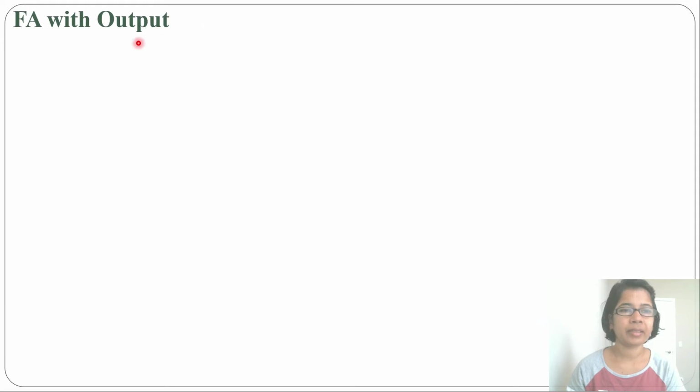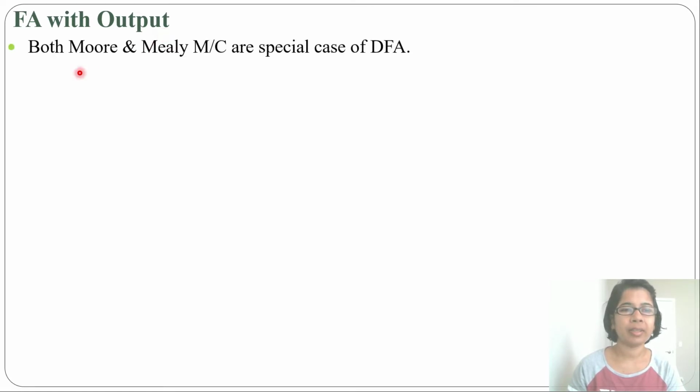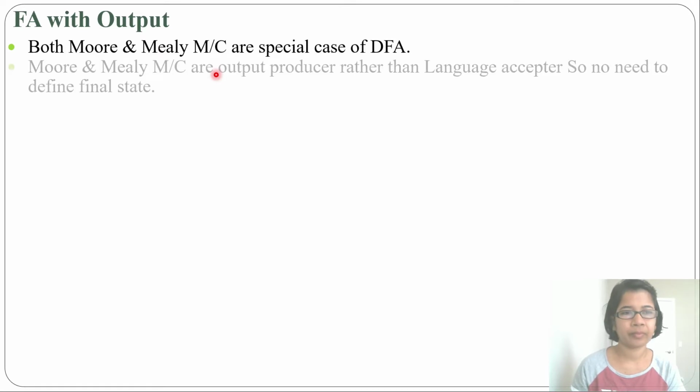Hi, let's discuss finite automata with output. DFA and NFA are finite automata without output. Now I'll discuss Moore machine and Mealy machine. These are special cases of DFA. These are finite automata with output.